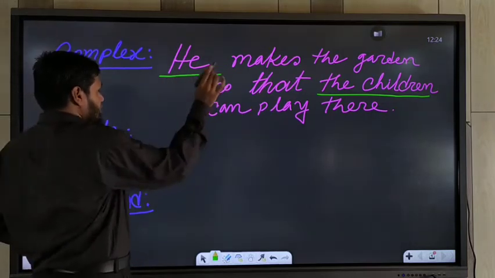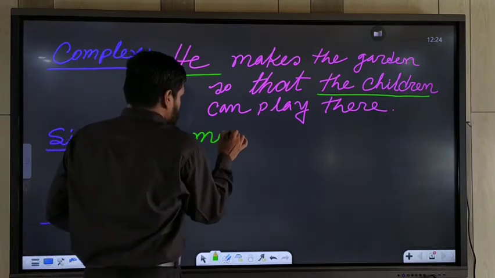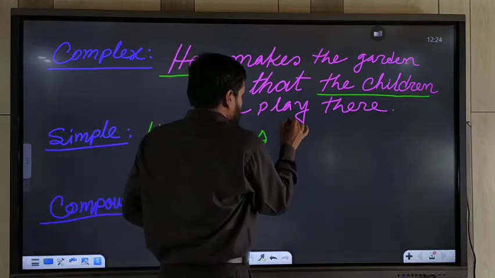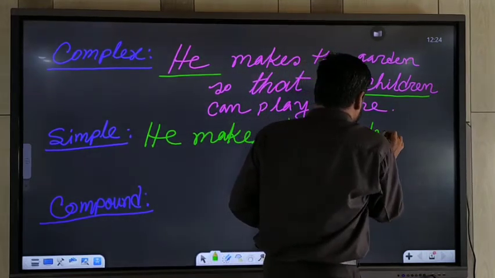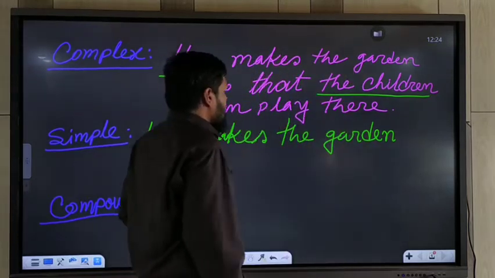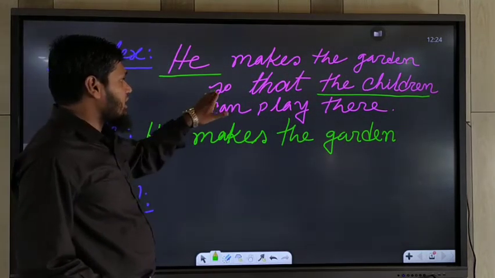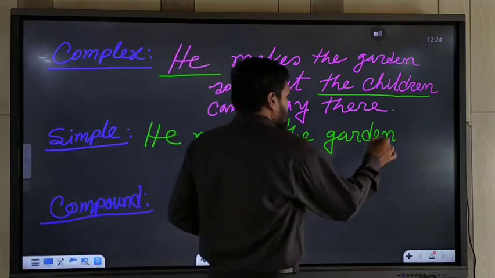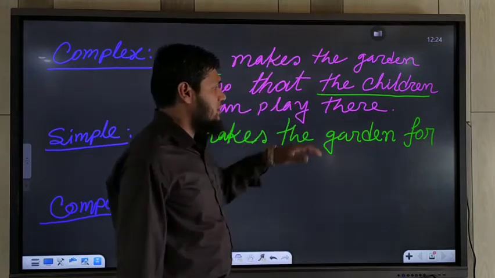That time we should use the principal clause at first. He makes the garden.